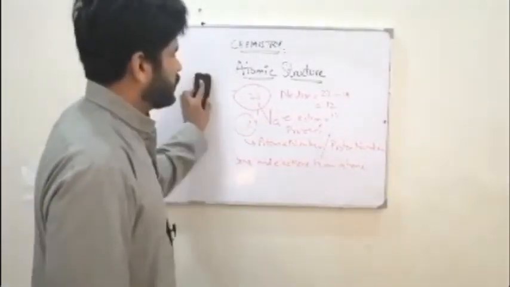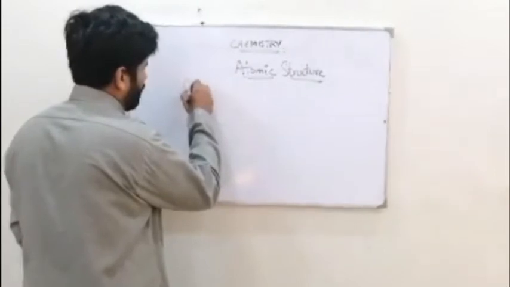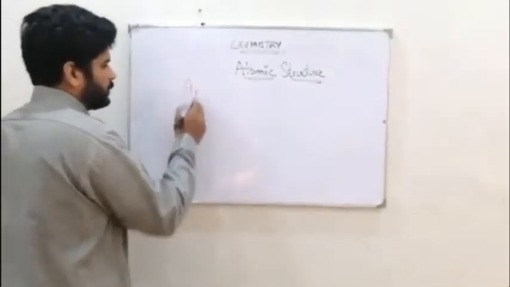Now let me explain what relative atomic mass is. Relative atomic mass is known as Ar, the abbreviation of relative atomic mass.